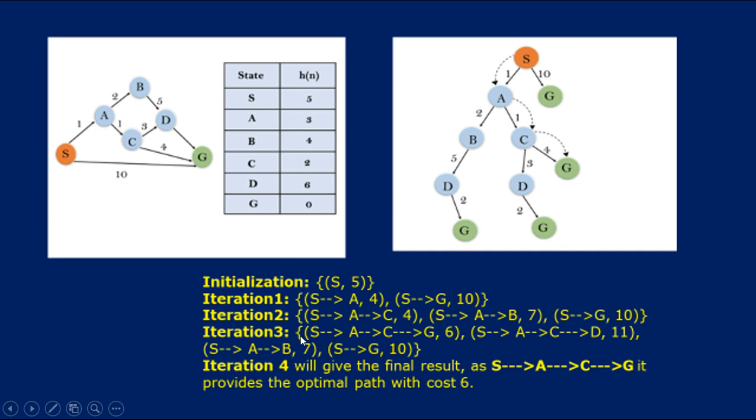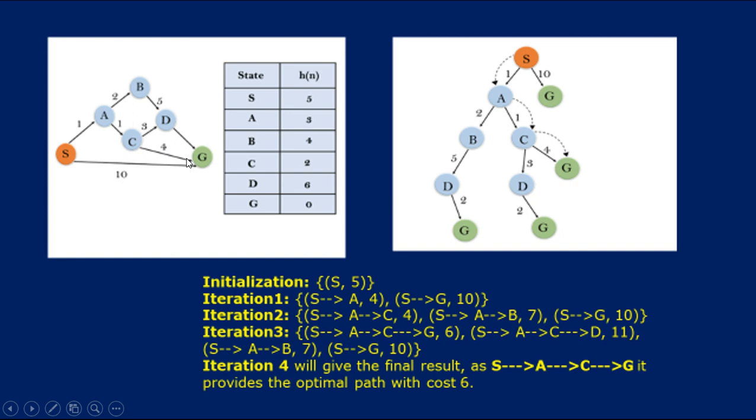When it comes to iteration 3, S A C G: calculating f of n, S to A is 1, then C makes 1 plus 1, 2, next comes G, so 4, that is 5.